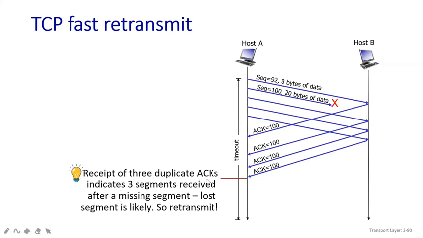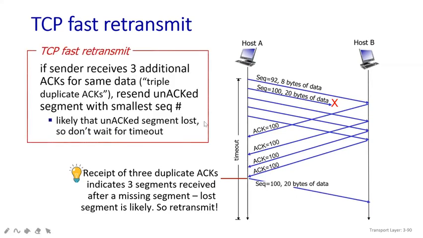Here 3 duplicate acknowledgements have been received, which indicates that there is some missing or lost segment. So it is going to retransmit the same one. You can see here sequence 100, it is going to retransmit. This is known as fast retransmit. In this fast retransmit, as triple duplicate acknowledgement values have been received, the sender side comes to know that there are some missing packets, so they are going to retransmit once again. This is all about TCP fast retransmit.